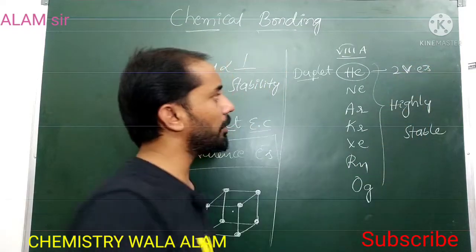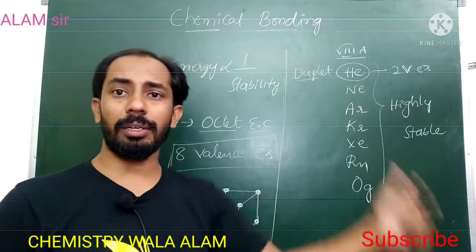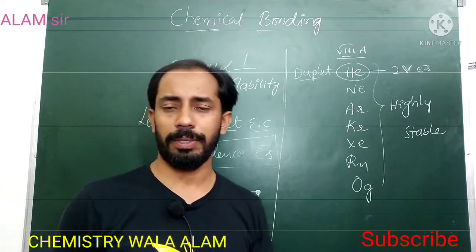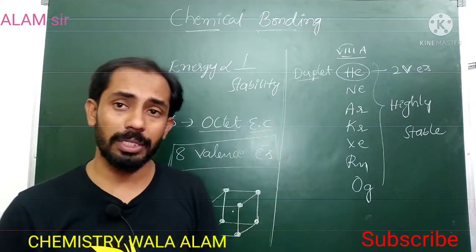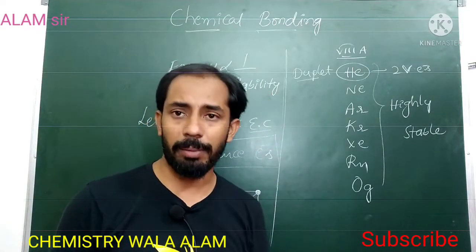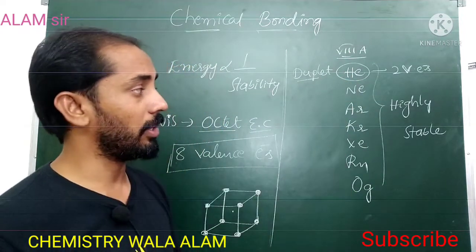Of course, helium has only 2 electrons, but due to its inertness and stability, helium is placed under the 8th group elements. In the periodic classification we have discussed that elements showing similar properties are all placed under one group or family. So due to its inertness, helium is under the 8th group elements.